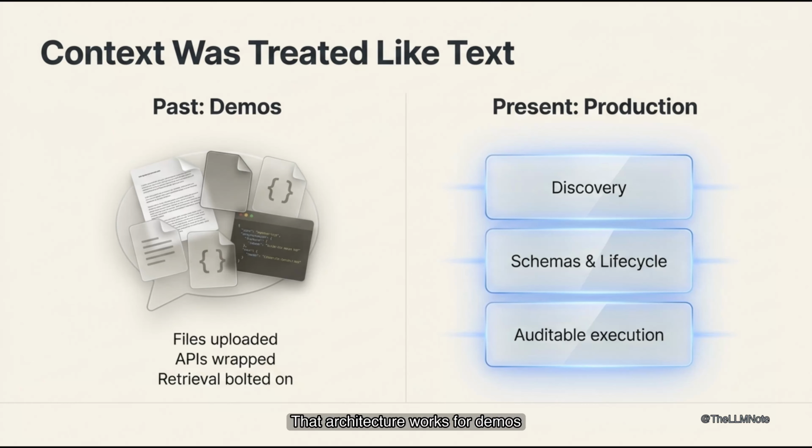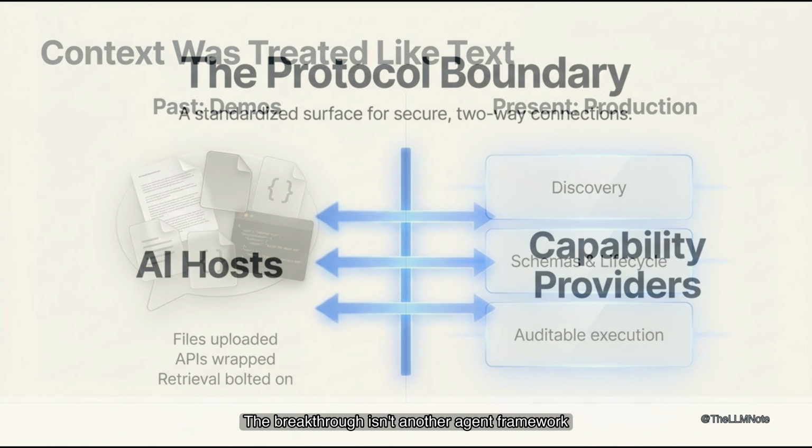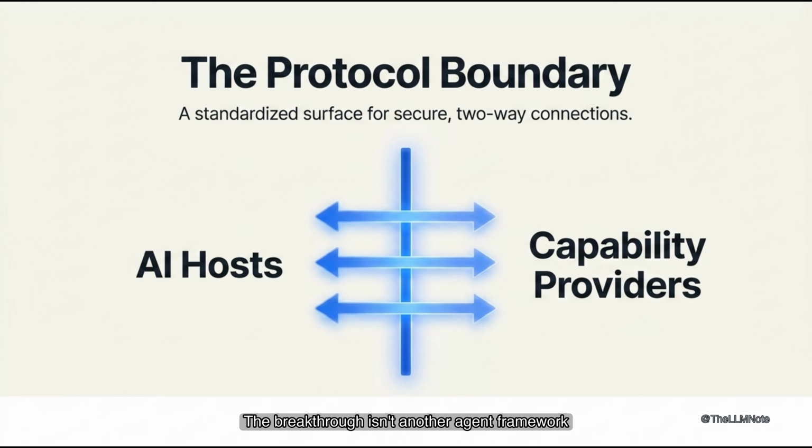That architecture works for demos, but production systems need discovery and schemas. They need lifecycle management and authorization, and they require auditable execution. MCP formalizes that missing layer. For modern AI software, that is the inflection point. The breakthrough isn't another agent framework.